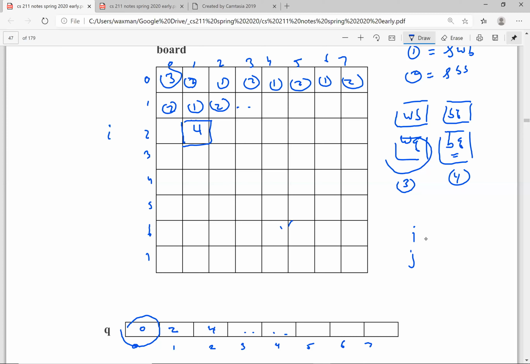So what's the row? The row is going to be q, right? The q sub whatever, and the j is going to be... let's call this thing I. I'm sorry, this is going to be j. J is the column. So this is q sub j, and that's going to be j.